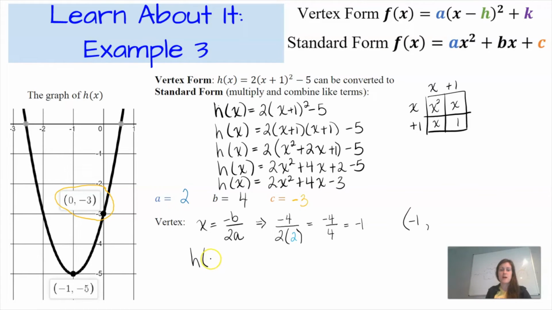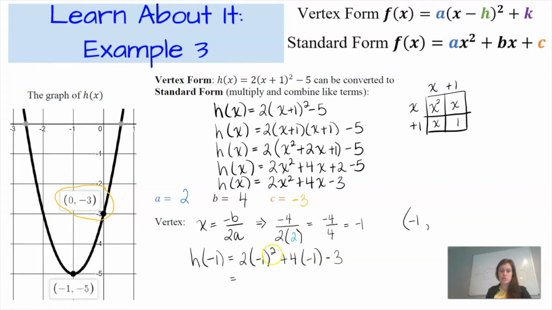So I'm going to evaluate h of negative 1. That means everywhere there is an x, I'm going to replace it with a negative 1. So I have 2 times negative 1 squared plus 4 times negative 1 minus 3. I'll start and apply my exponent.